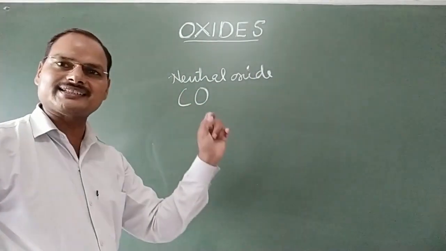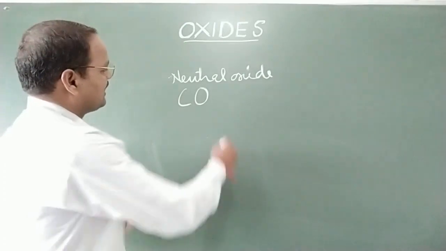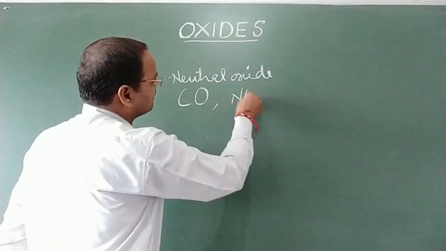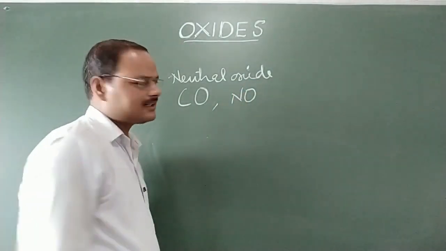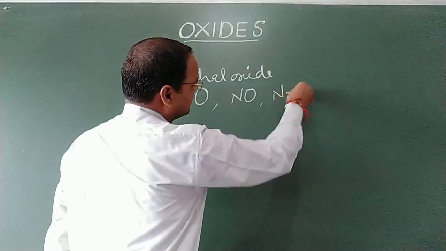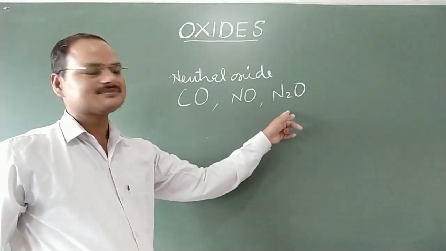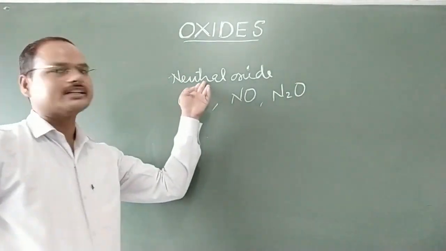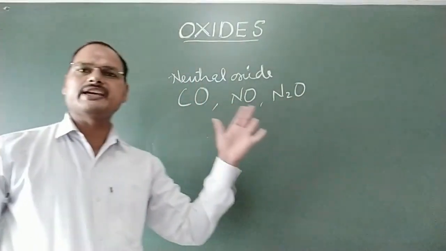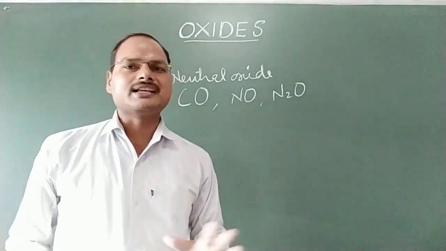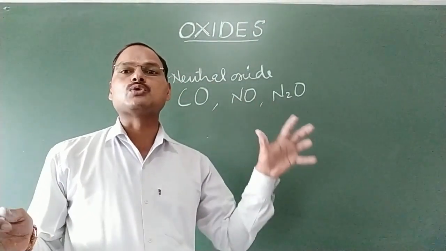It cannot react with acid as well as base. And I am taking one more example, NO, nitric oxide. One more example can be also given, nitrous oxide. These three oxides are neutral. Why? Because they cannot behave as an acid as well as base, and that's why these oxides are neutral.